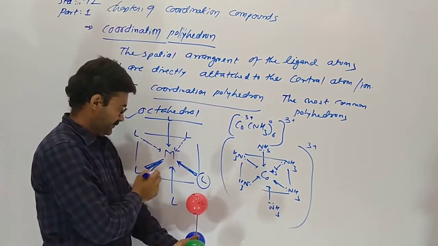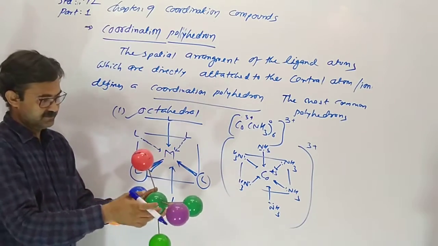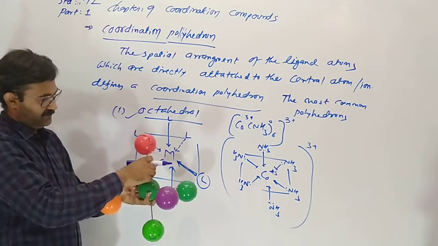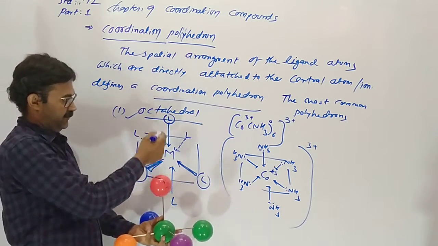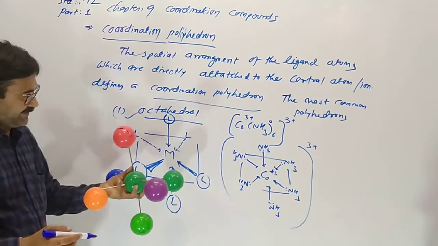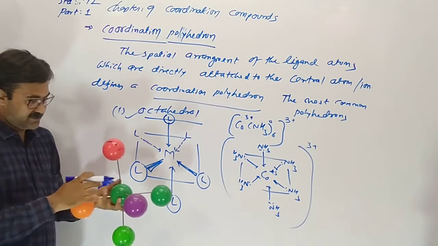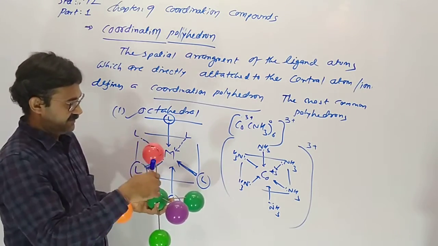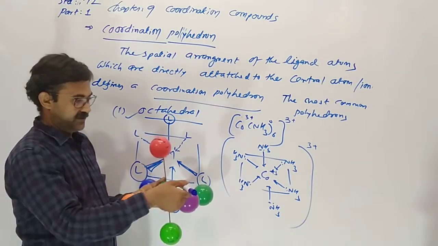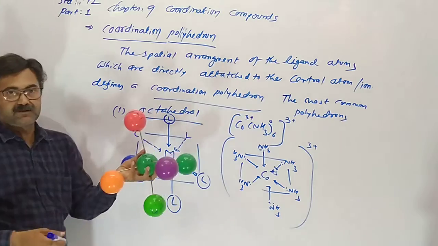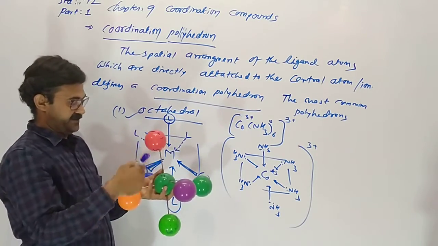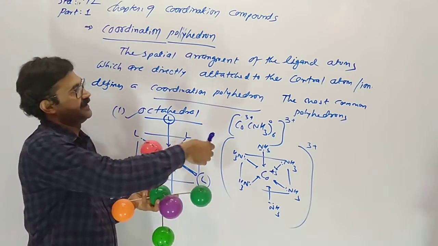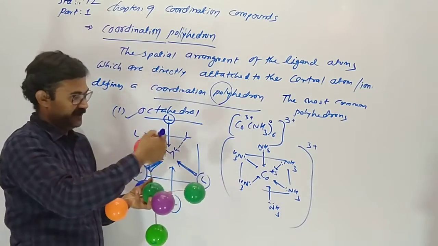These two ligands are on the side of the plane, these two are dotted lines behind the plane, and these two are on the plane, upward and downward. This is the central atom, the metal, surrounded by 6 ligands. The ligands form 6 coordinate covalent bonds: 1, 2, 3, 4, 5, 6. Hedral means plane. Poly means many planes.